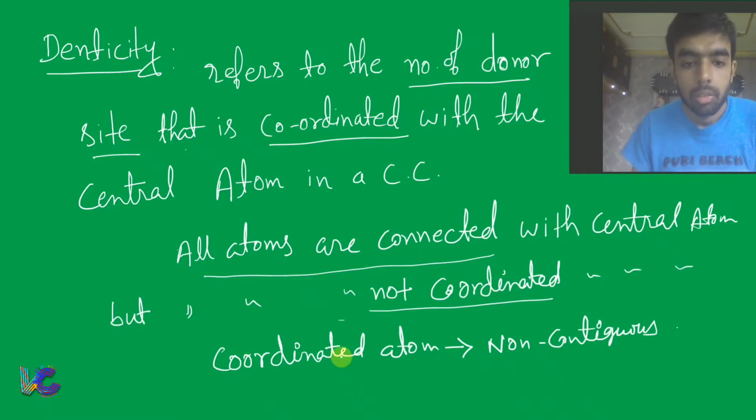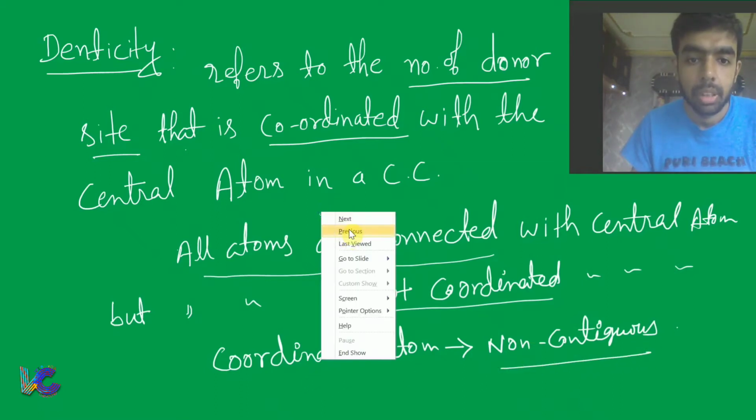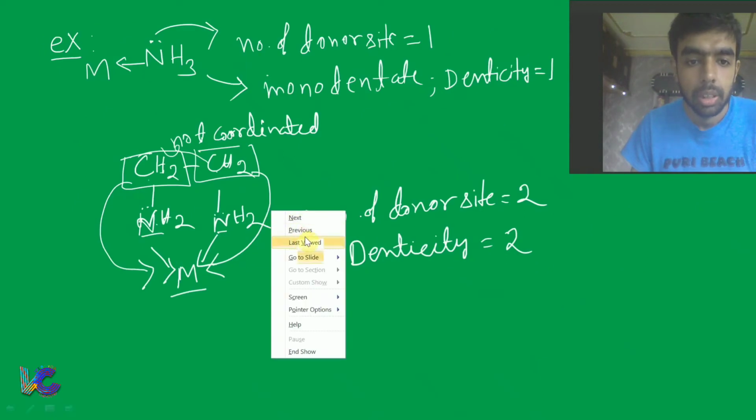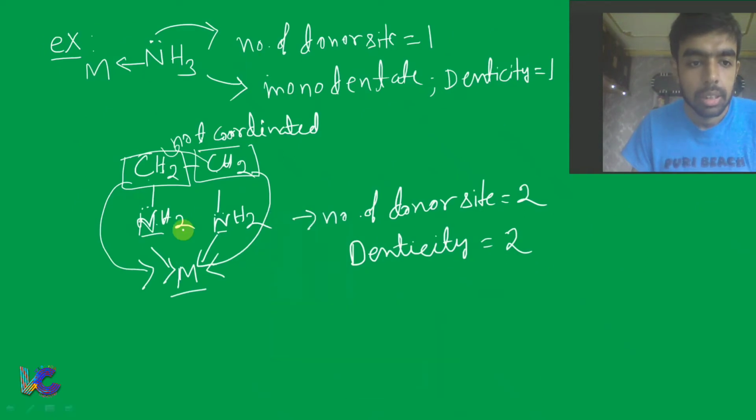Fine. Now also I have said that the donor sites which are coordinated are non-contiguous in nature. That means you can see here that the two NH2 donor sites are coordinated with the metal, but these two NH2 are not connected with each other through a bond.